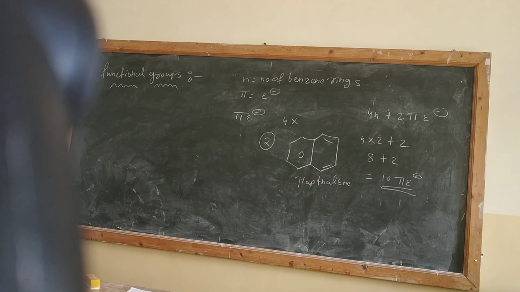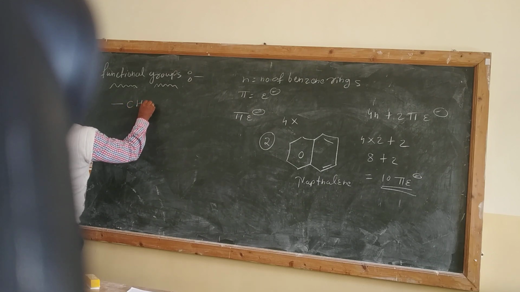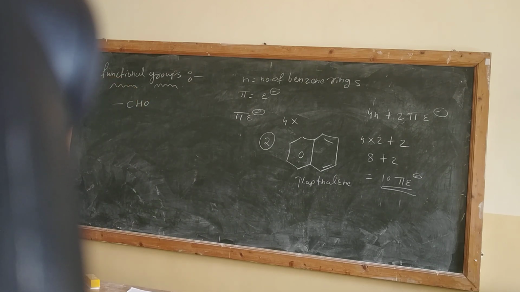Similarly, there are organic compounds which can be identified by their category, right? For example, the functional group. Functional group for aldehyde is CHO. Everyone can note it down. This is the functional group of aldehyde.